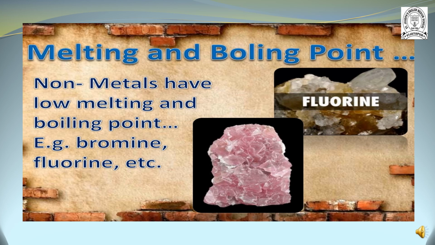Next property, melting and boiling point of non-metals. Non-metals have low melting and boiling points because in non-metals the molecules are not tightly packed and the intermolecular forces are weak. So less heat is required to break these intermolecular forces. As a result, they have low melting points. For example, bromine and fluorine are given here, meaning non-metals have low melting points.